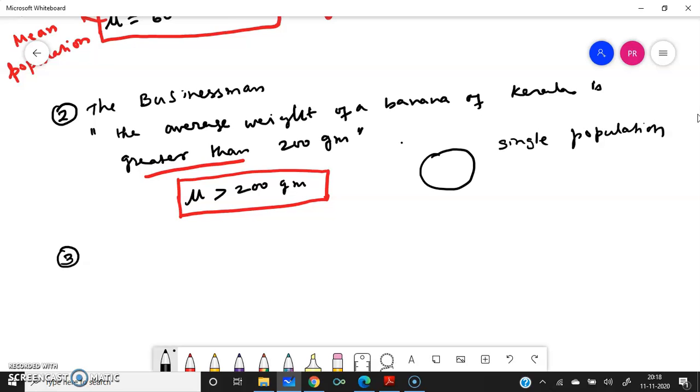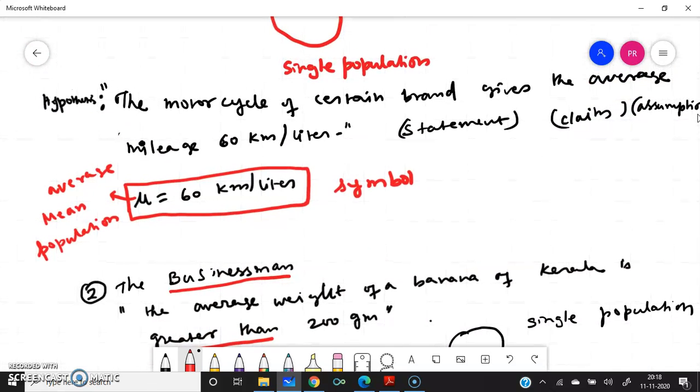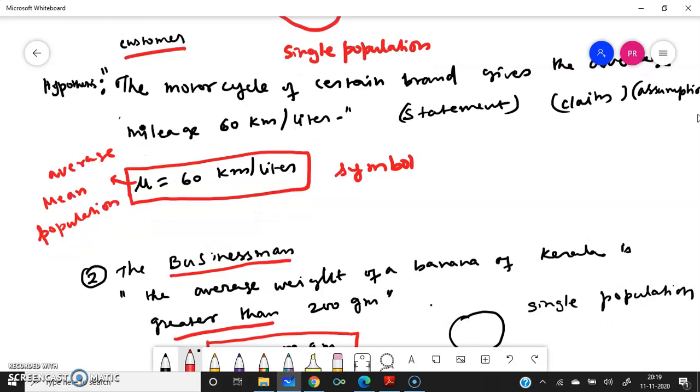And the third example is about the doctor. The doctor is claiming a hypothesis. We will call this example the doctor because we will be using it later on, for differentiation.